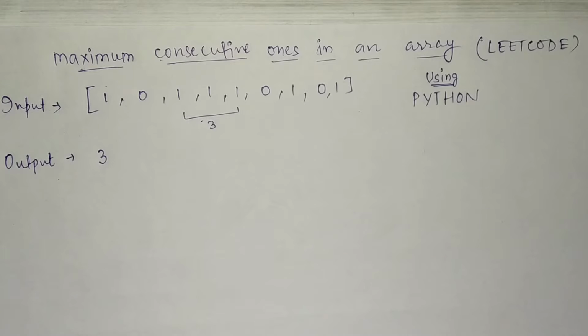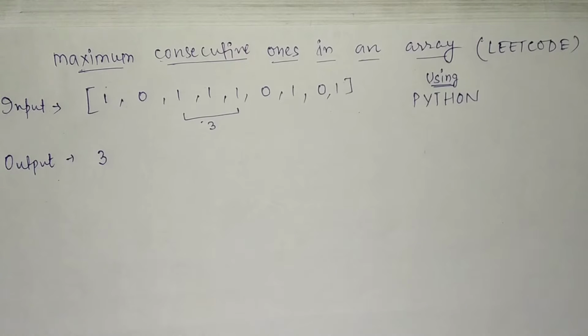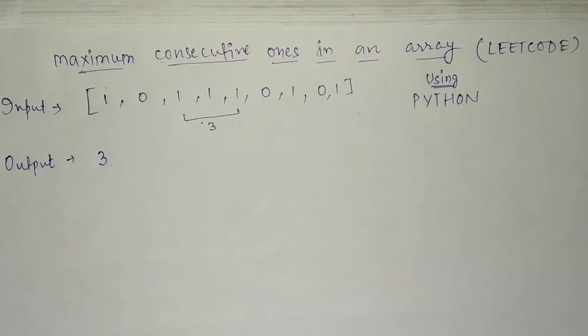Means if the input is given as 1 0 1 1 1 0 1 0 1, here I have written it in the form of a list, but I will solve it as an array, and we see that there are 3 consecutive ones, which means the output will be 3.